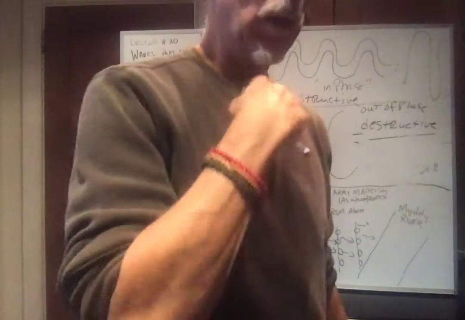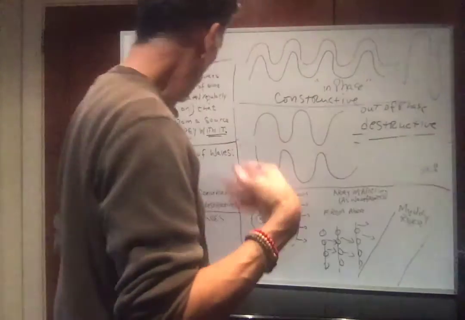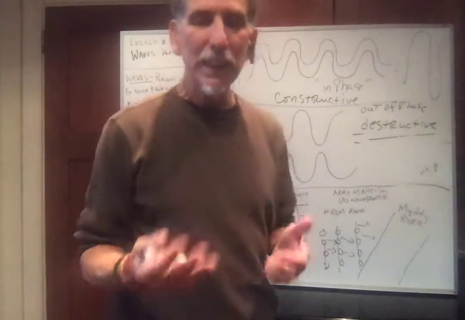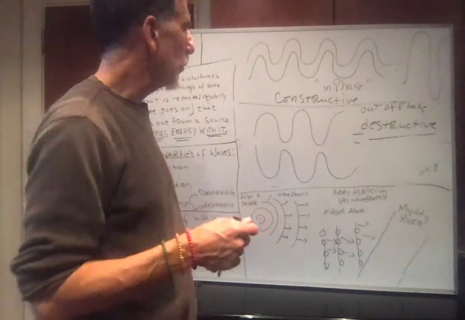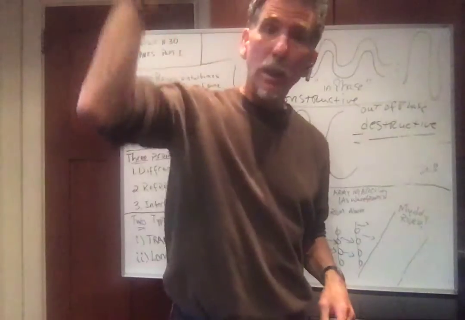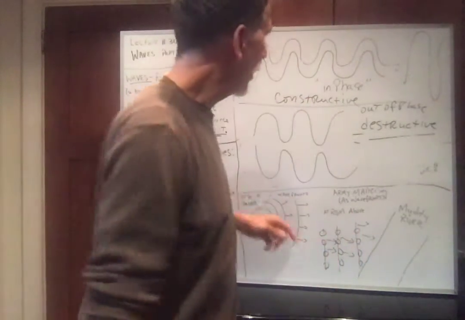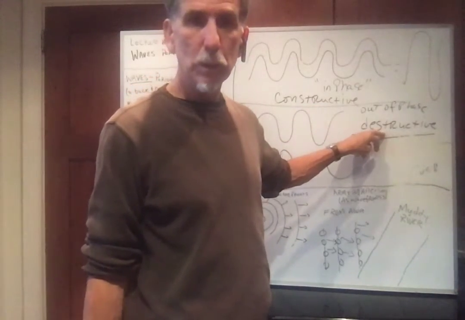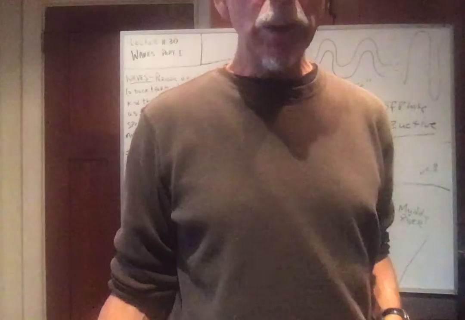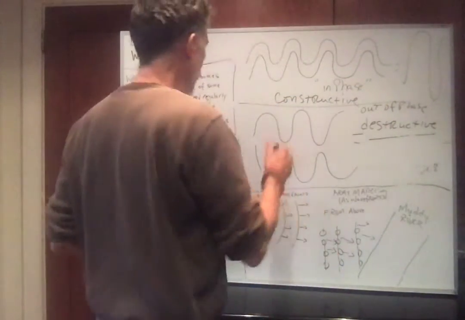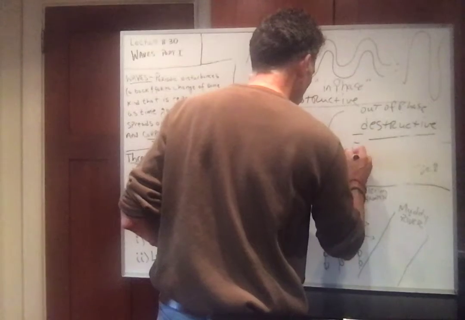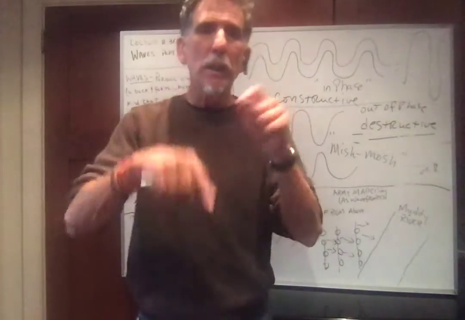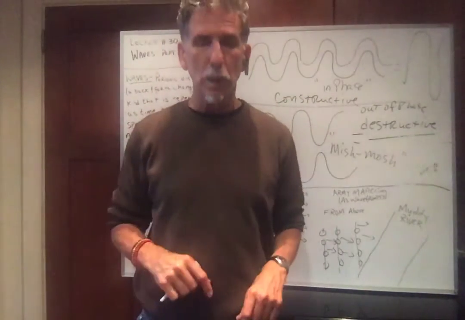Okay? Now, we learned in a couple of lectures ago about electromagnetic radiation. Well, electromagnetic radiation behaves like a wave. Okay? So imagine the lights here or the sun. Would you say that the light coming from the sun is constructive or destructive? Okay. Well, the answer is it's a mishmash. That's a silly word, but I'm going to write it here. A mishmash. A mishmash just means that it's constructive and destructive all mixed up.